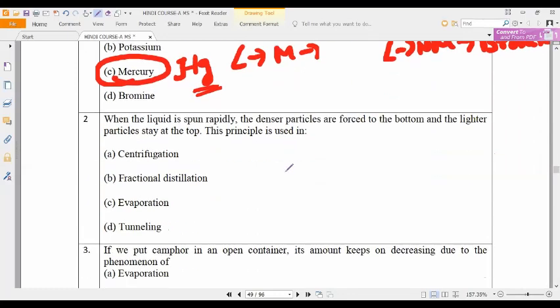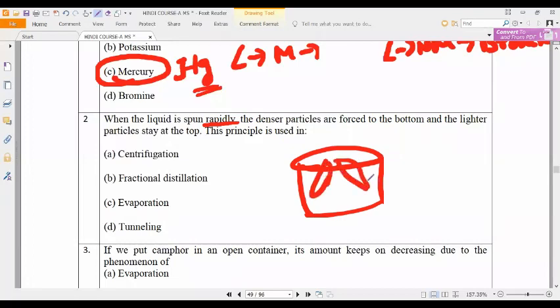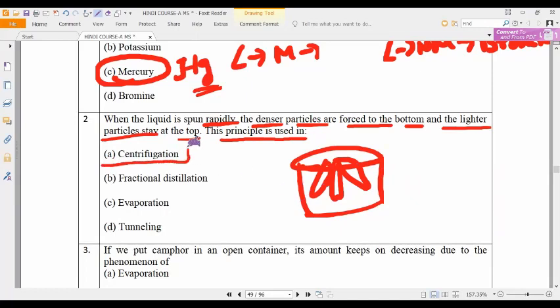Next. When the liquid is spun rapidly, very simple, spun rapidly. I have shown you the machine also, the centrifuge. Particles are forced to the bottom and the lighter particles stay at the top. So this principle is called centrifugation. We have a lot of applications of centrifugation, like extracting drugs from the blood, and also in our milk industries.